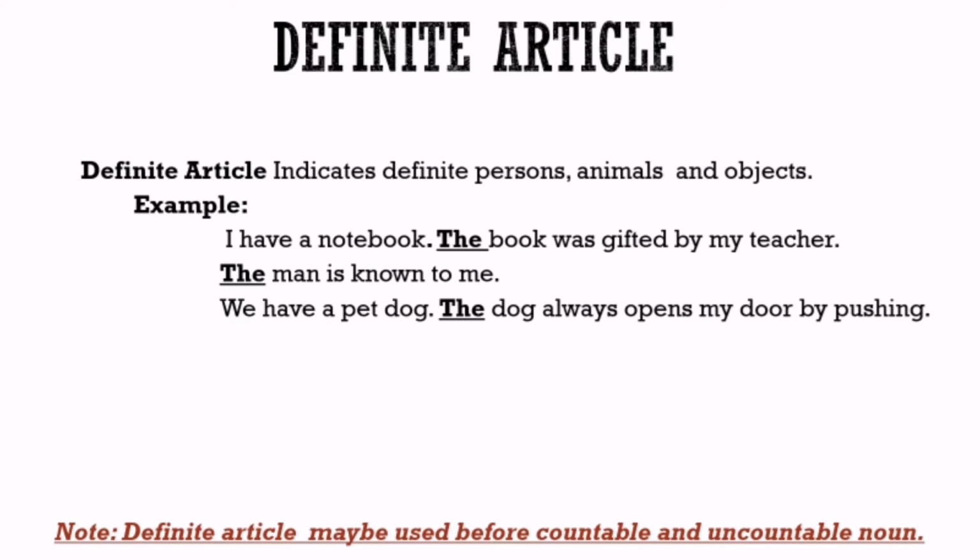Next example, the man is known to me. We have a pet dog. The dog always opens my door by pushing. Here, the dog is definite because it's our pet dog. So the definite article the is used before it. Another note to remember, the definite article may be used before countable and uncountable nouns.